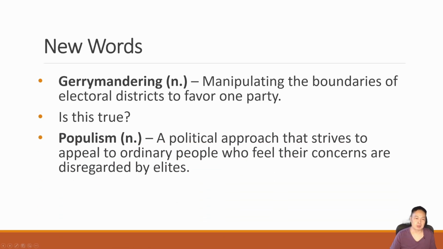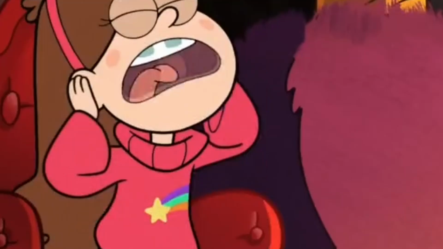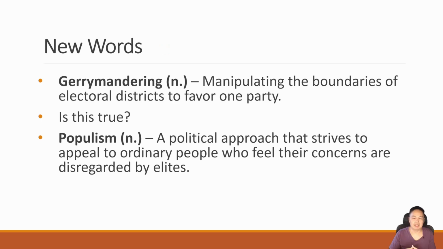Next word we have is populism, another noun, right? We don't hear this word quite as often as some of the other words. This is a political approach that strives to appeal to ordinary people who feel their concerns are disregarded by elites. So, for instance, if you feel that the incumbent have kind of disconnected with the general population, and they are not listening, and they just disregard their concerns, disregard their voices, maybe they're just interested in building up their portfolio, right, for self-interest.